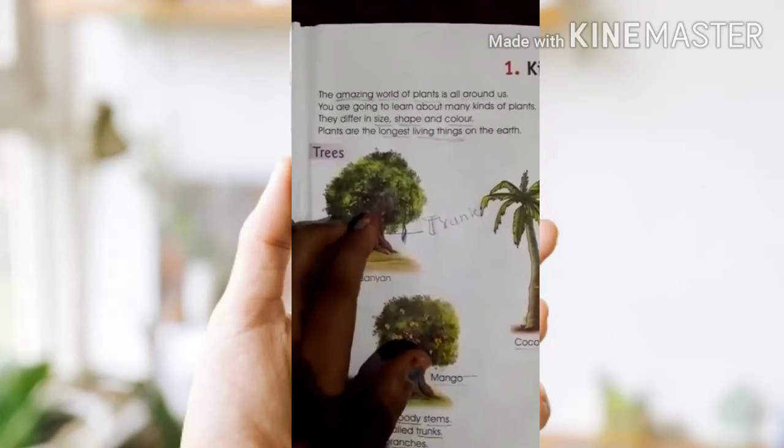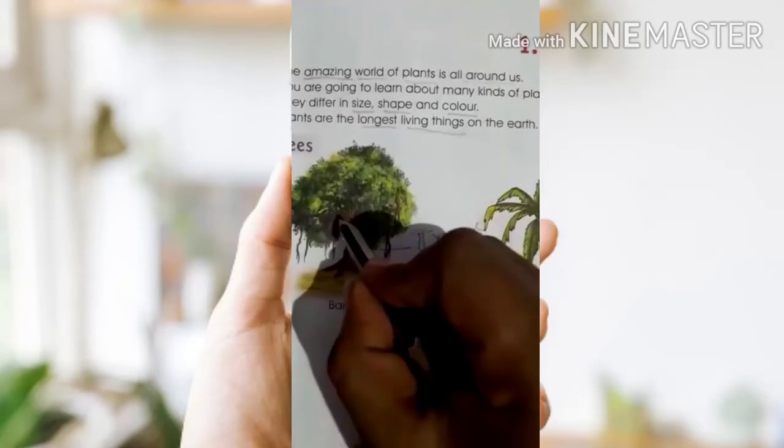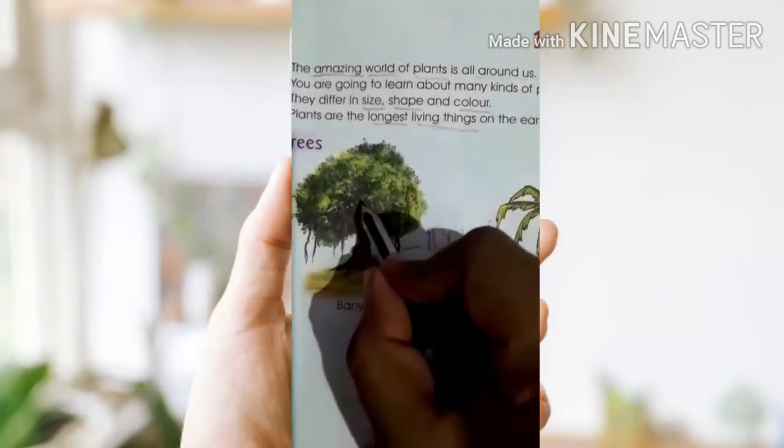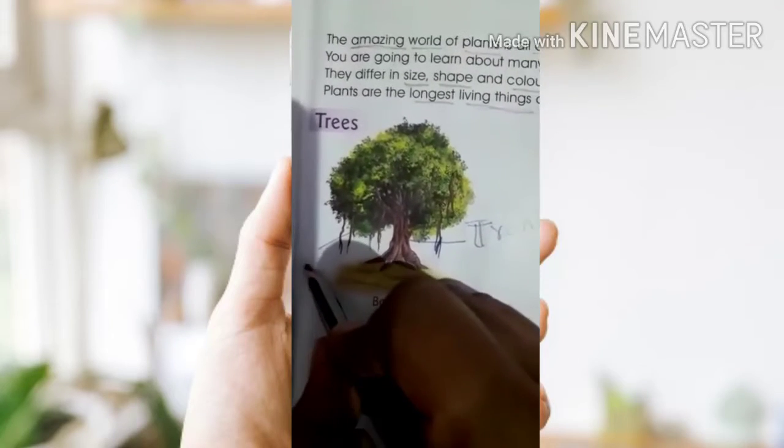And also it has branches. See here you can find the branches. These all are the branches. It has many branches.